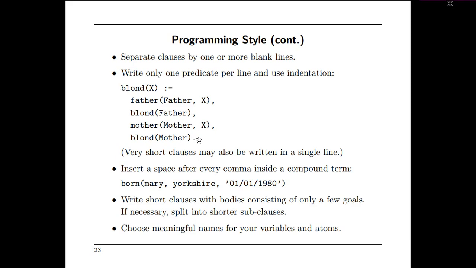This is what it means. Insert a space after every comma inside a compound term. Born of Mary, comma, and give a space like this. Yorkshire, comma, space like this, within single quotes. So this is good program writing practice in Prolog programming.